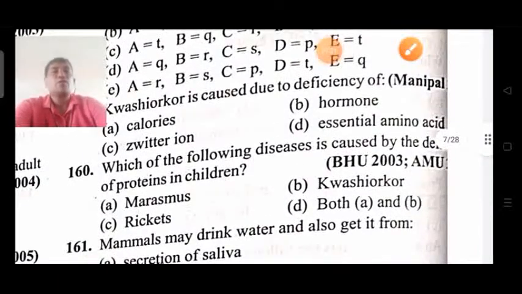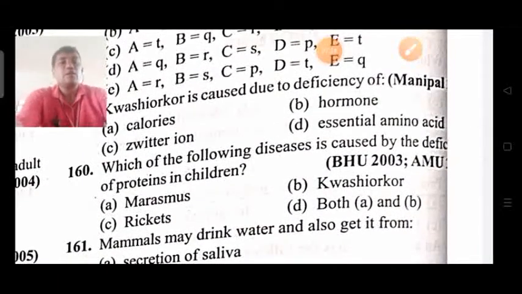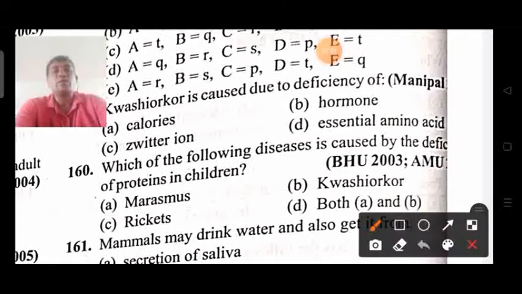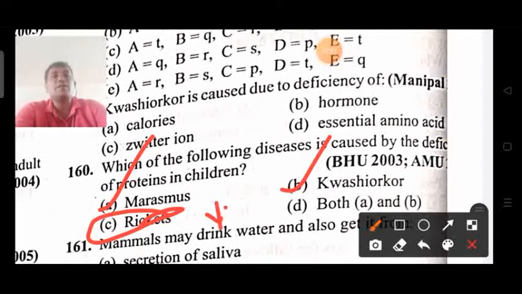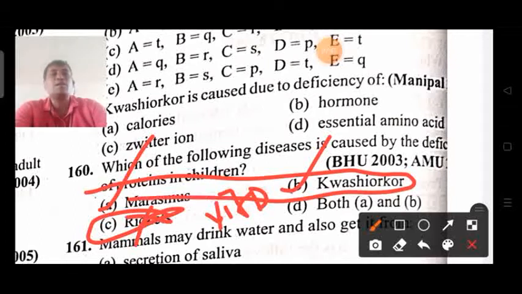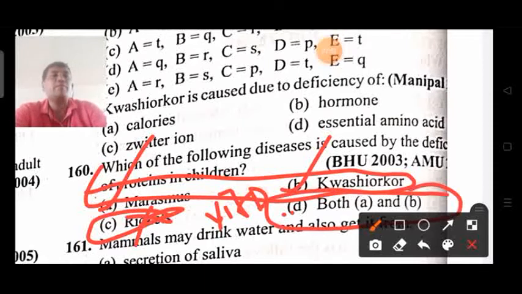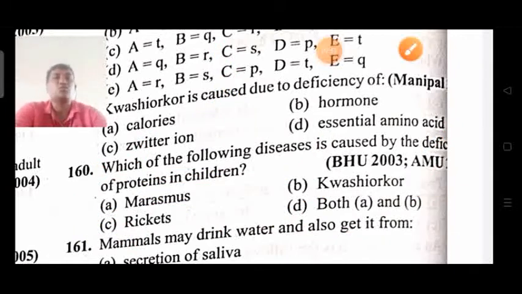Next, which of the following diseases is a deficiency of proteins in children? So here marasmus is a protein malnutrition. Kwashiorkor is also a protein malnutrition. Rickets is because of vitamin D deficiency, so this will not be the answer. These two can be the answers. So the option which has A and B is the right answer. Option D is the right answer for this question.